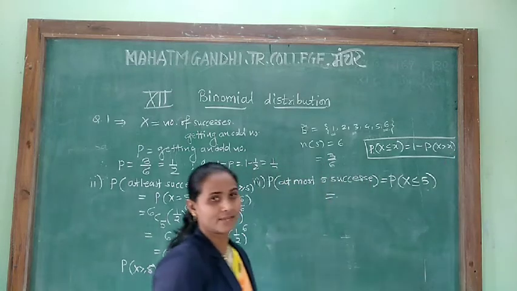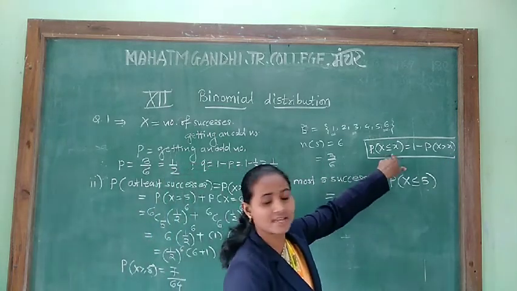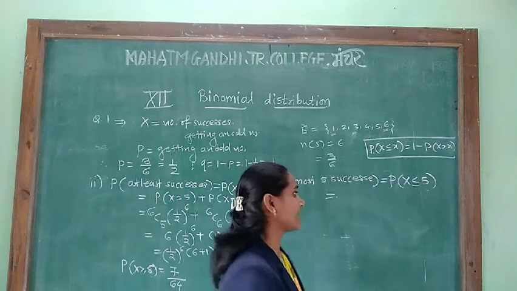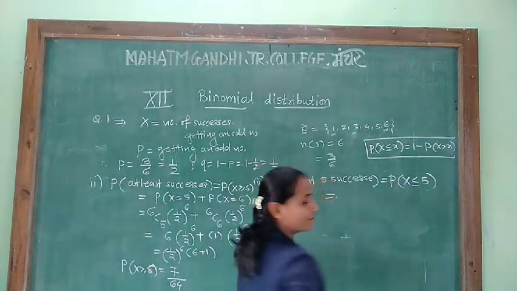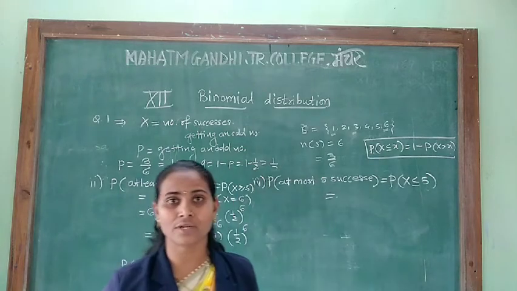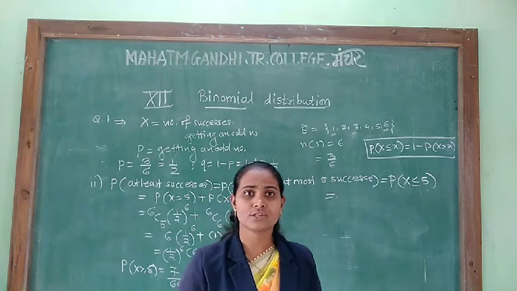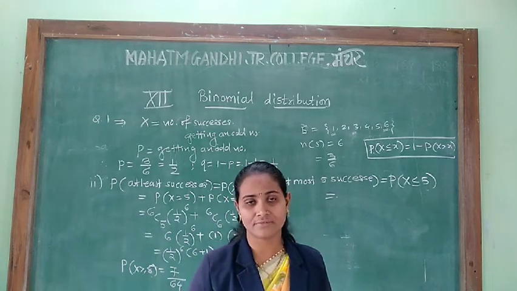Remember one thing, if it is P of x less than or equal to x, then we can write it as 1 minus P of x greater than x. Now x is less than or equal to 5, then who are smaller than 5? 5 itself will be included: 5, 4, 3, 2, 1 and up to 0. That means we would have to find out the probabilities of all of these.